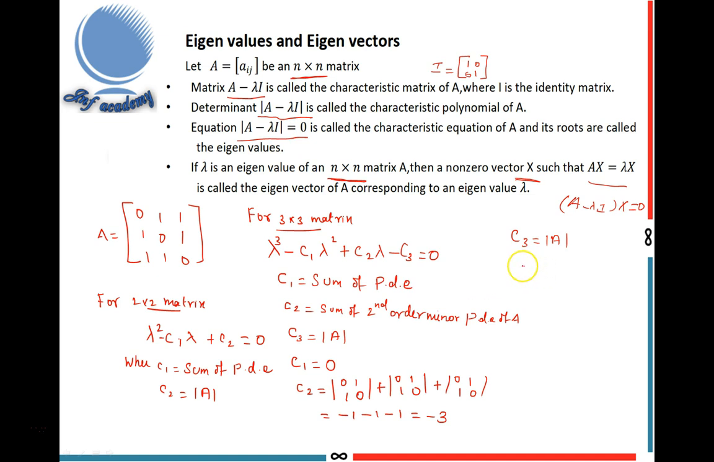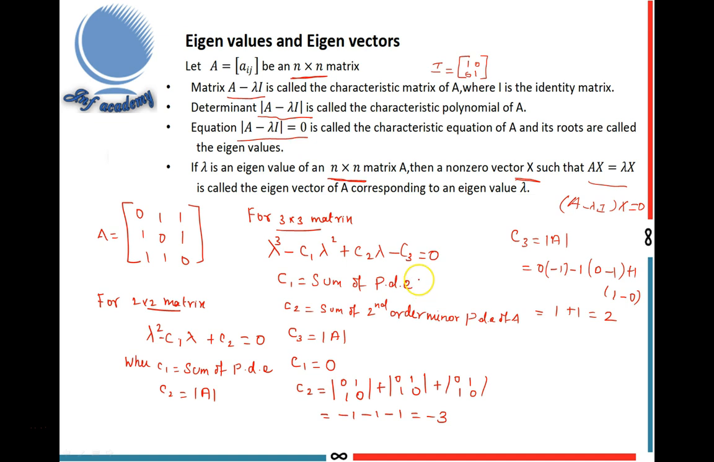How to find the determinant of A for a 3 by 3 matrix? Take the sum of the cofactors along any row. I select the first row. 0 times anything is 0. Next term is 1 with a minus sign: minus 1 times the determinant after deleting this row and column, which is 0 minus 1, giving minus 1. Plus 1 times the determinant after deleting this row and column, which is 1 minus 0. So finally I got 0 minus 1 times minus 1 plus 1, equal to 2.